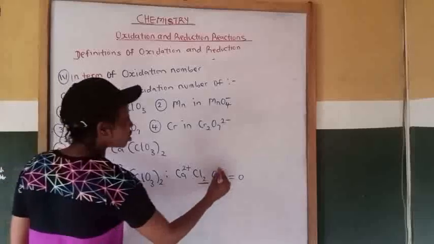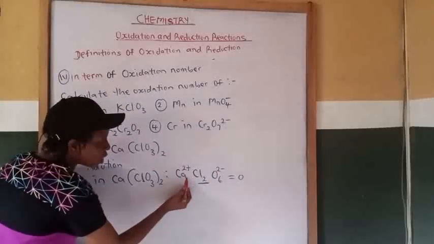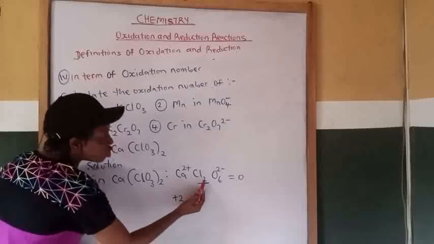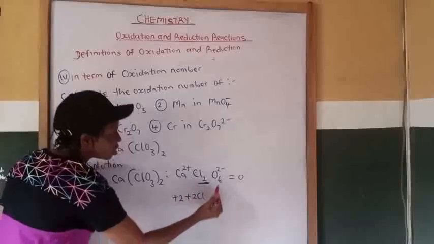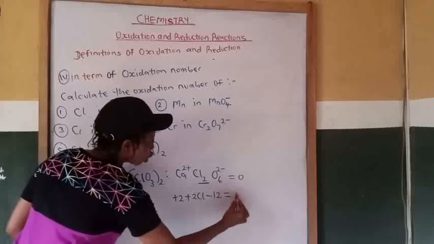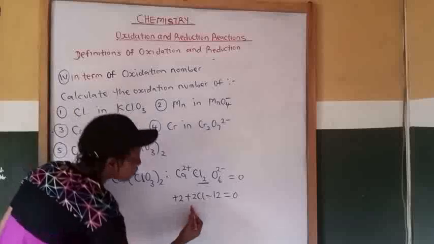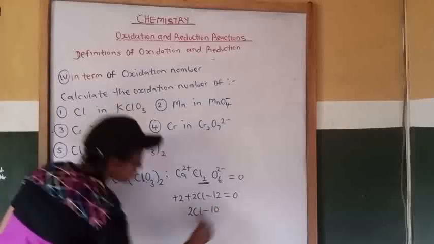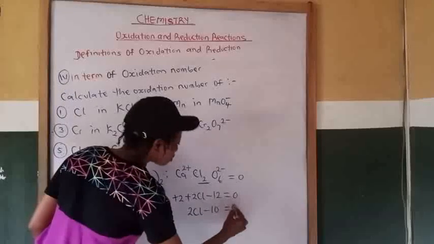Then the charge on oxygen is 2 minus. Now plus 2 times 1 calcium, because we have 1 calcium, that is plus 2. Then chlorine unknown, 2 times chlorine will give us 2Cl. Minus 2 times 6 will give us minus 12, equal to 0. So plus 2 minus 12 will give us 2Cl minus 10, equal to 0.